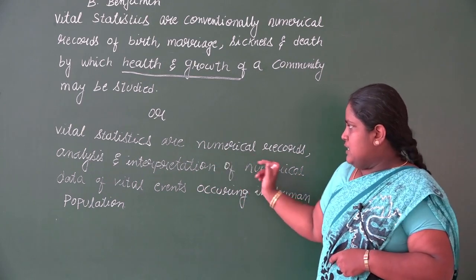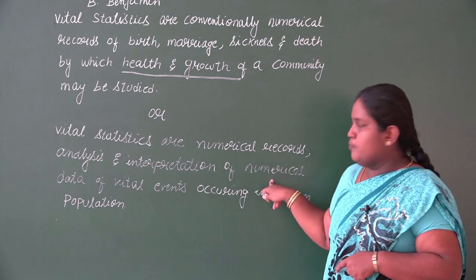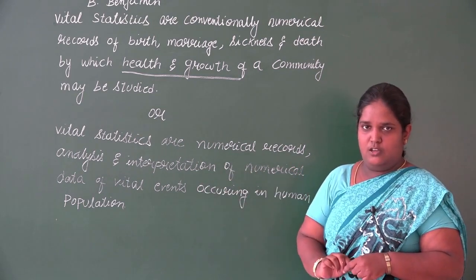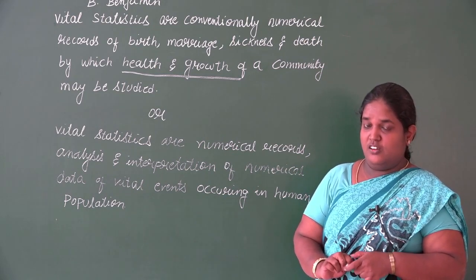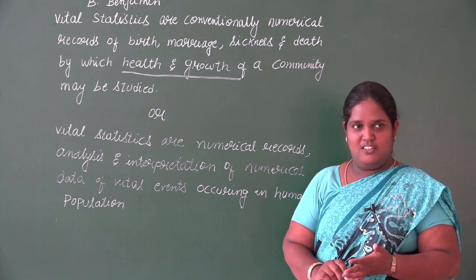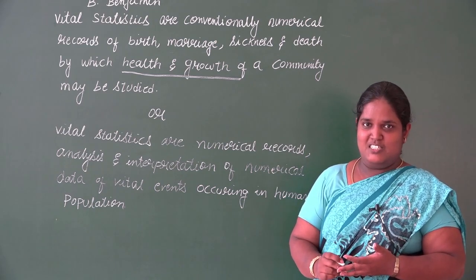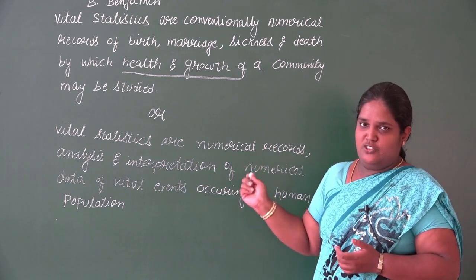Vital statistics are numerical records, analysis and interpretation of numerical data of vital events occurring in human population. This is the same type of definition you learned in your first year, the definition of statistics. So prefer to use this one rather than the first definition.